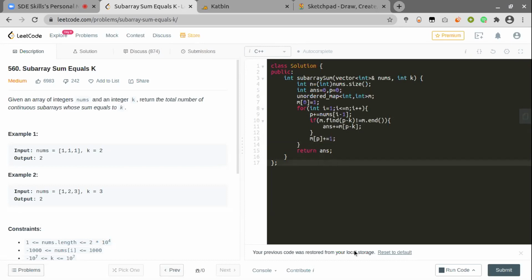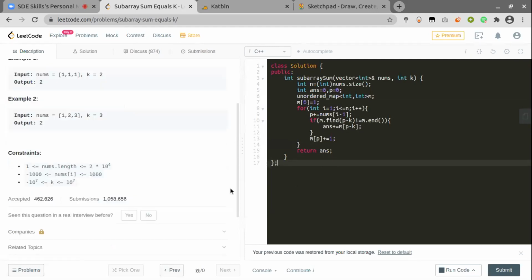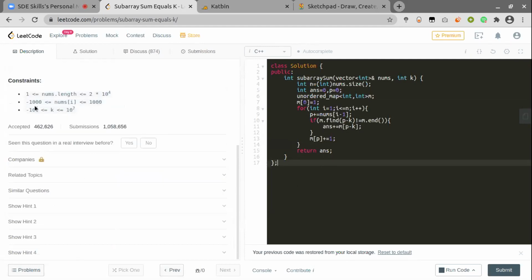Yeah, we can actually get rid of this map as well here because the constraints are small. In one of the sessions, I think we used some origin shifting concept.